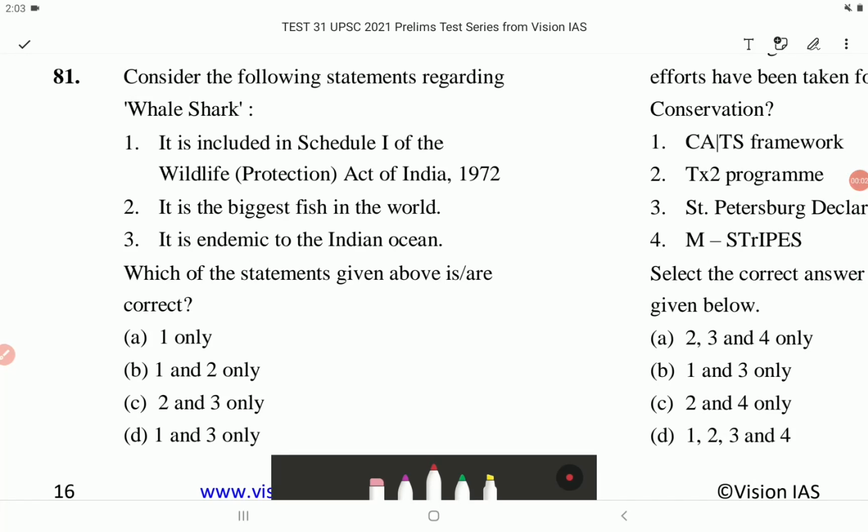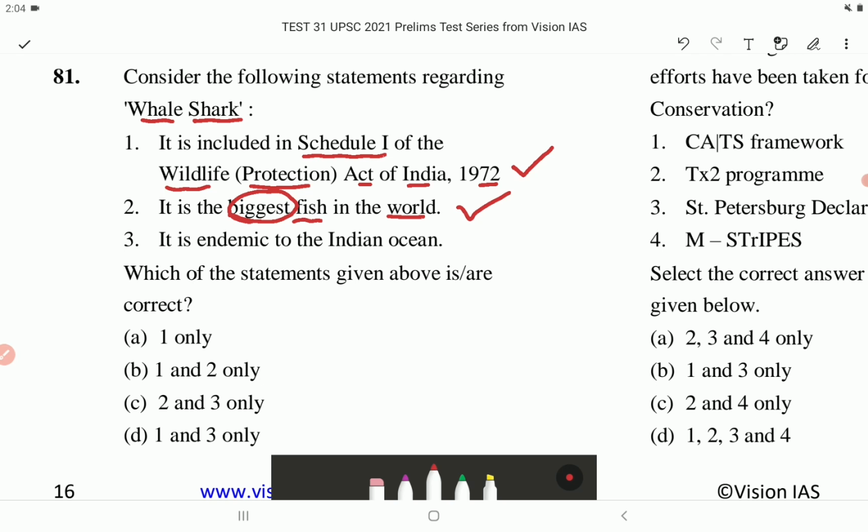Question number 81. Consider the following statements regarding whale shark. Statement 1. It is included in Schedule 1 of the Wildlife Protection Act of India 1972. This is correct. Statement 2. It is the biggest fish in the world. This is correct. Sharks are fish. They are not mammals like whales. So the biggest fish in the world is whale shark.